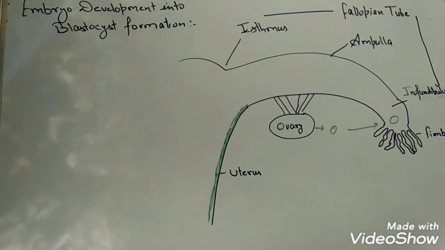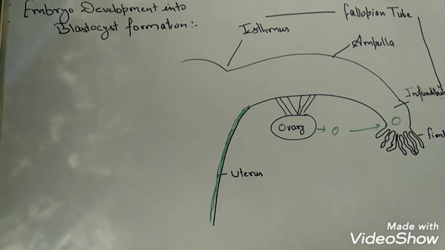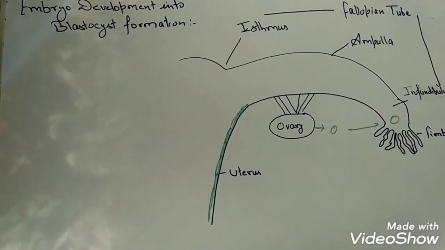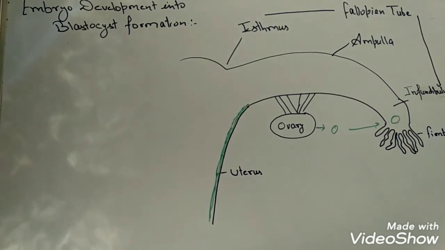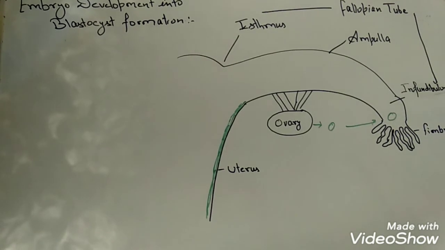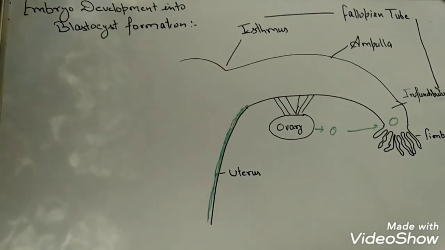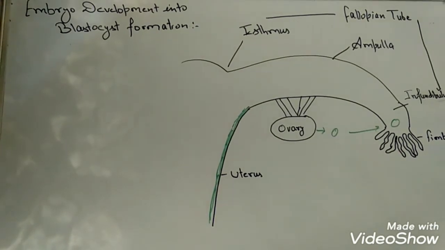The main motive of our concept is to study where fertilization takes place and how development takes place after fertilization, and that can be shown using only one fallopian tube and one ovary.